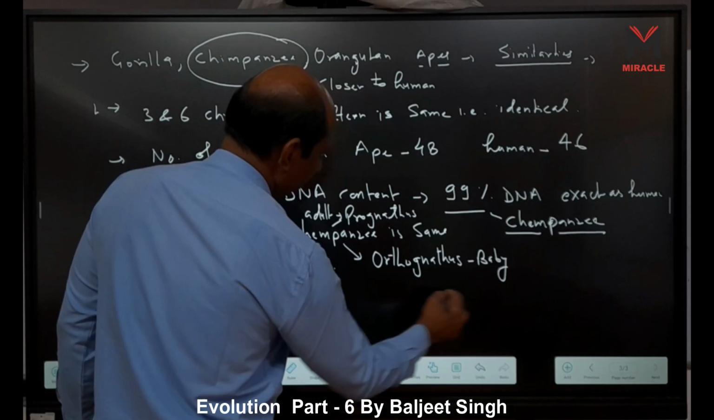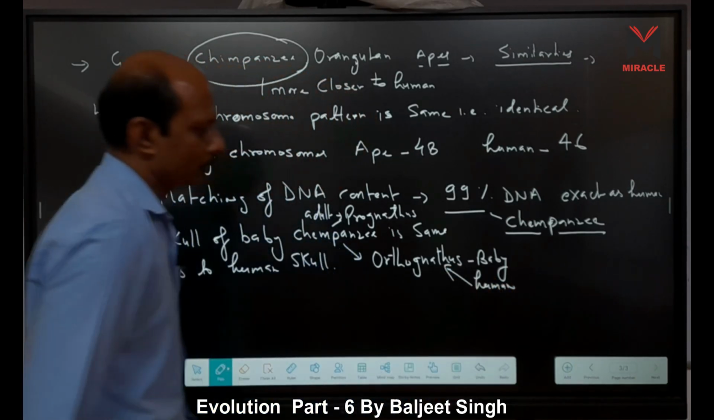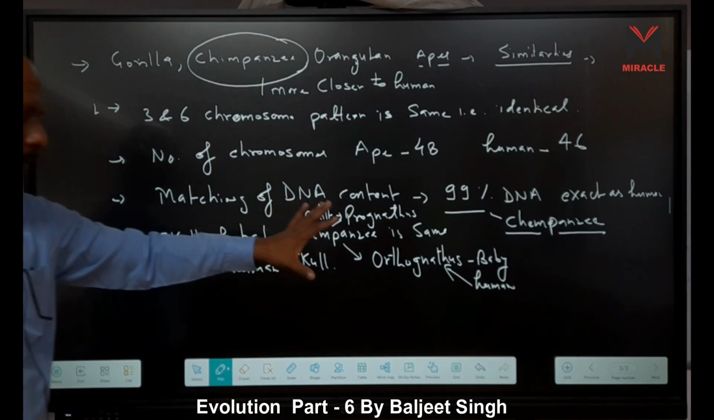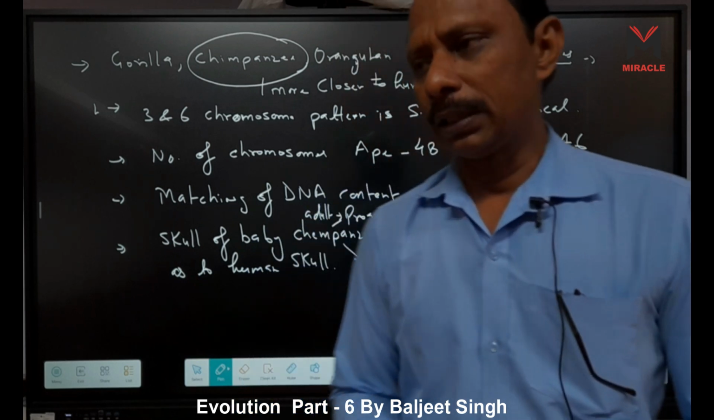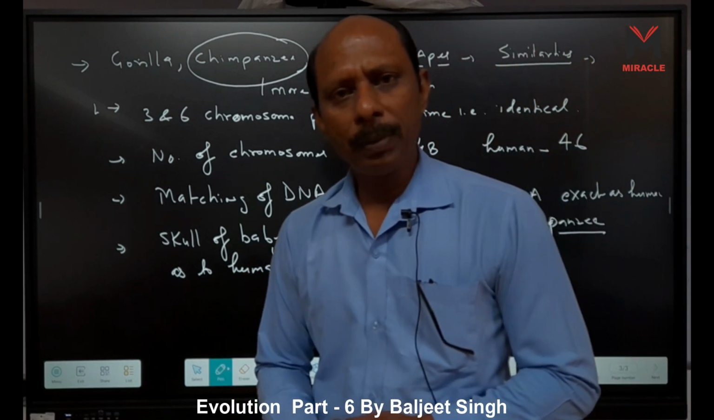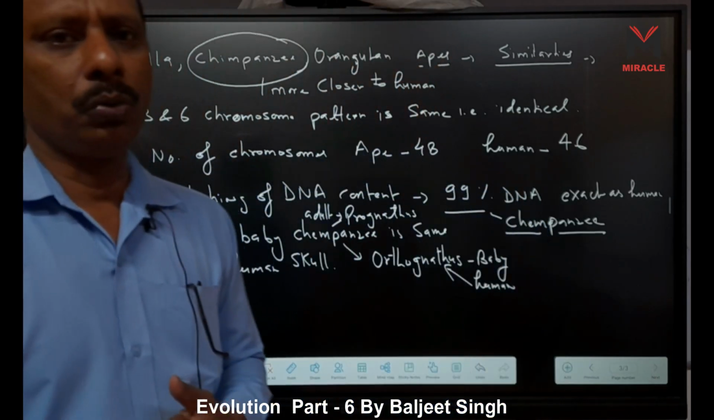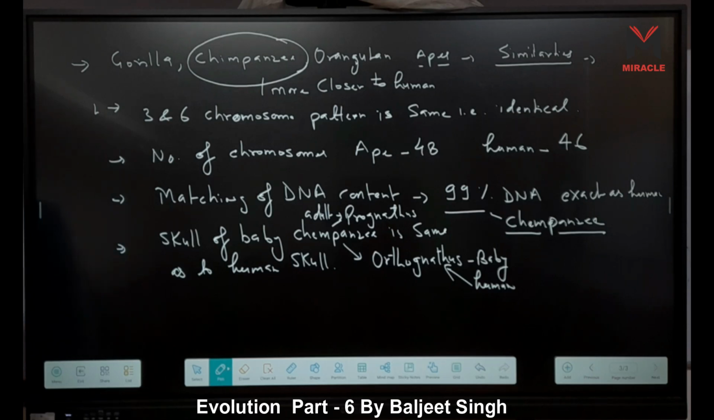And human means also? Human is also orthognathous. The skull of human and the skull of baby chimpanzee is the same in both cases. That's why we can say apes are closer to us. And in apes, the chimpanzee is closest to human. Do you understand why the chimpanzee is close to human?